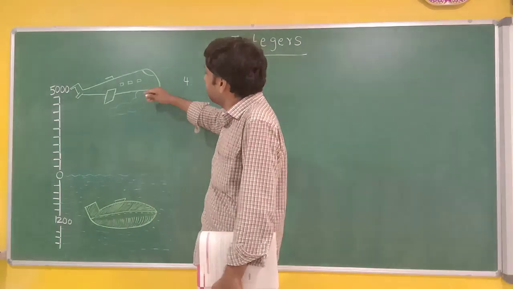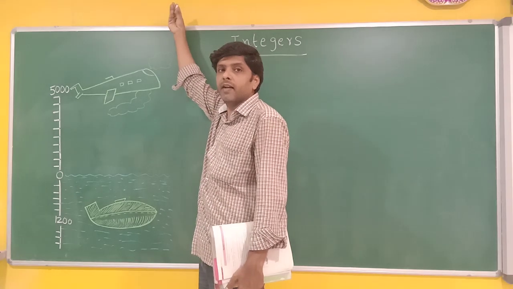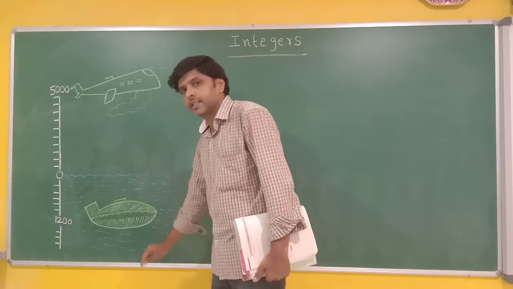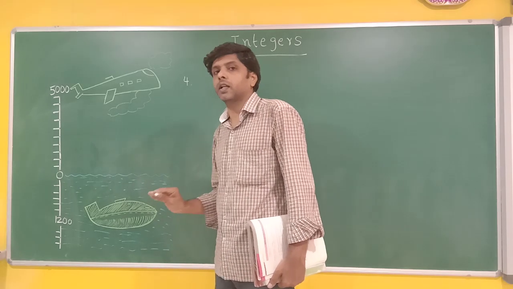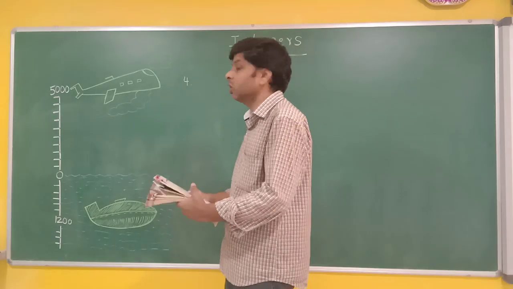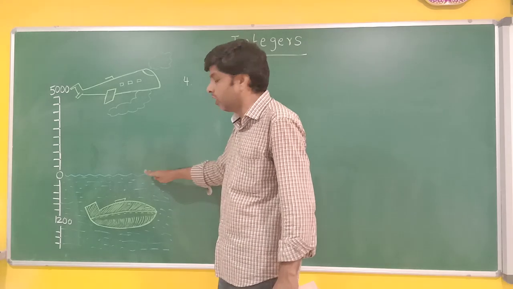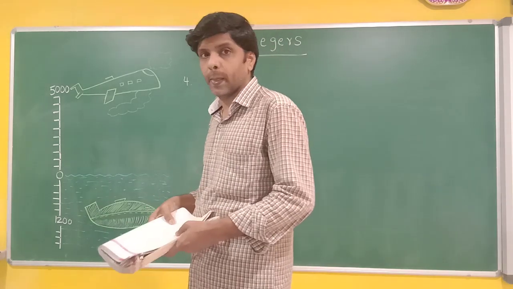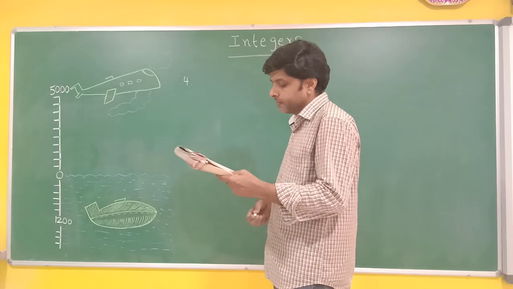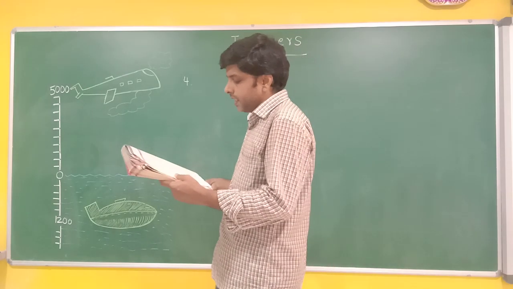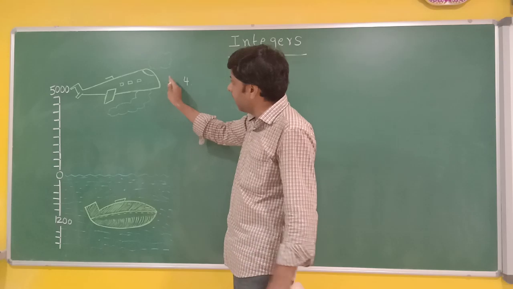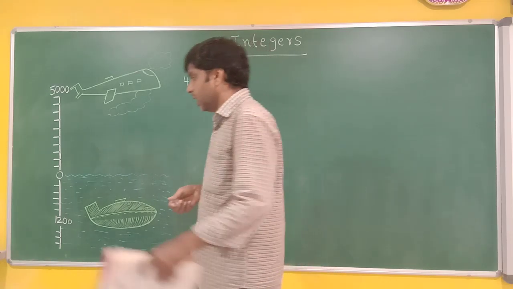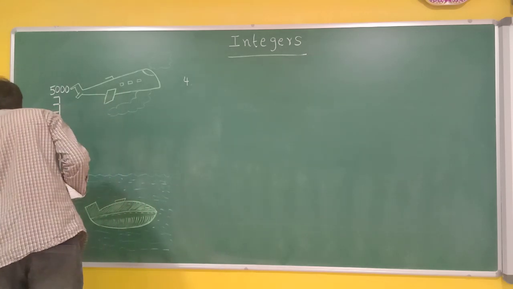Now, the aeroplane is flying above the sea level in the air, and the submarine is traveling below the water level, under the water. Now, what are they asking? They are asking, what is the distance between the aeroplane and the submarine? Okay, now listen carefully.